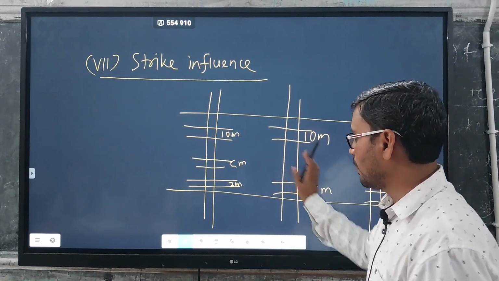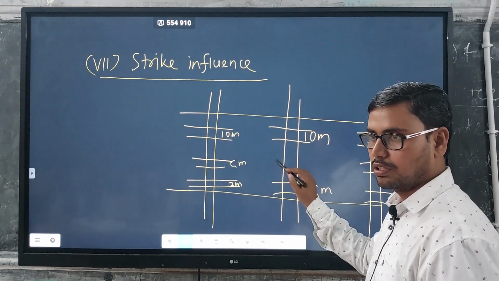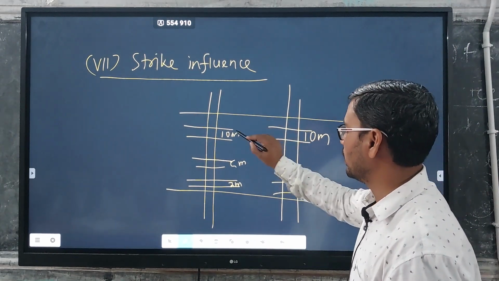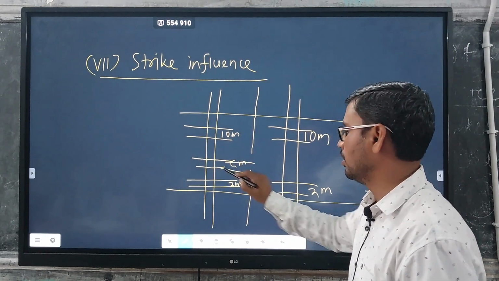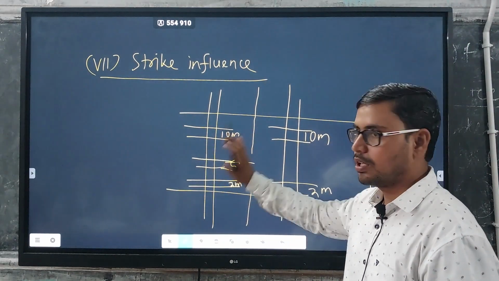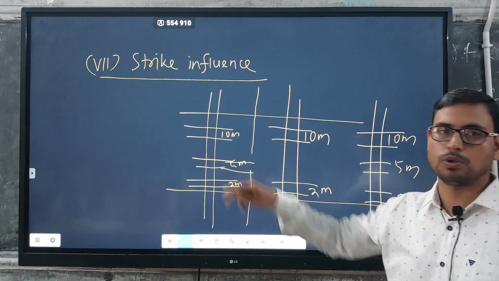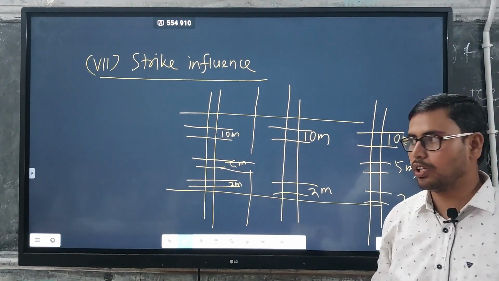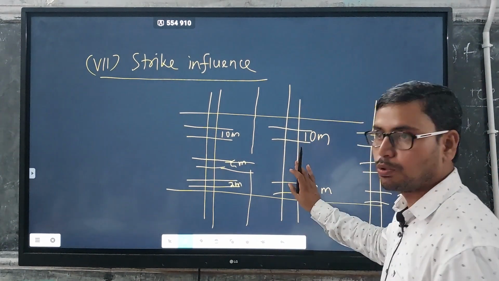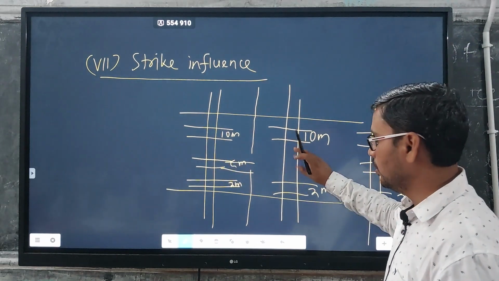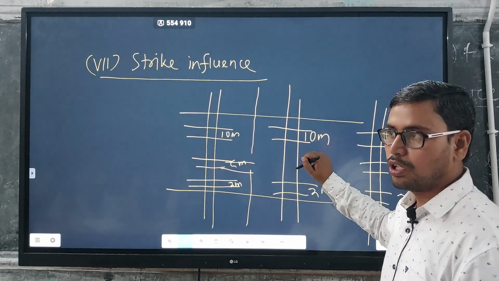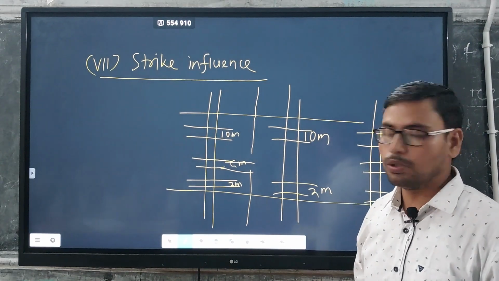Here there is no 5 meter horizon in borehole 2, so we will give weightage to this particular horizon along the strike influence of half of the 2 successive boreholes. We will not give any weightage to the second borehole because we are not getting this bed there.